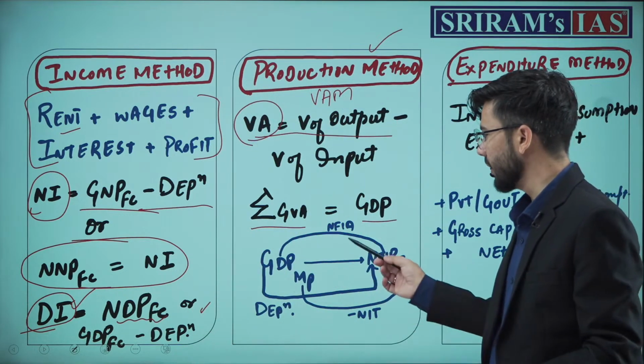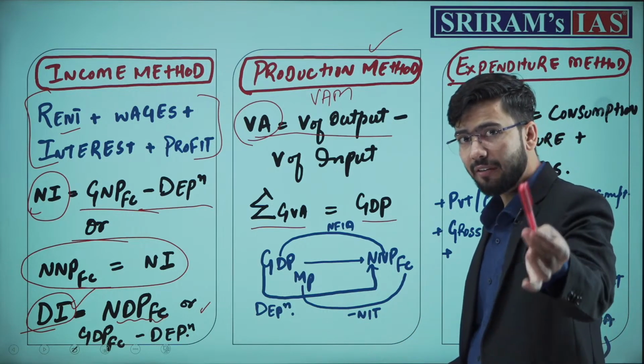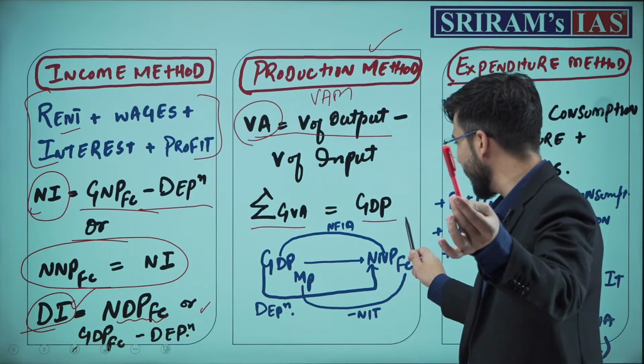Equals to GDP. Now understand, again we are revising it one more time.